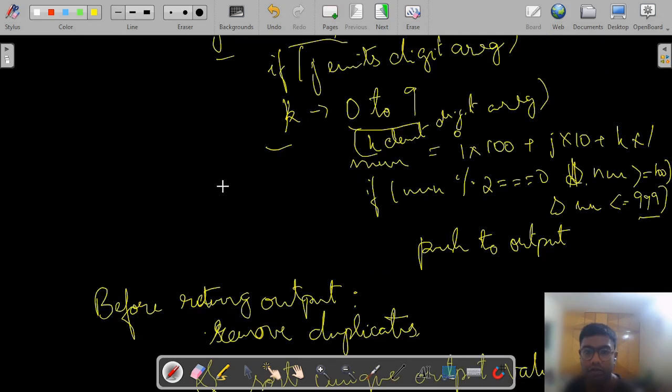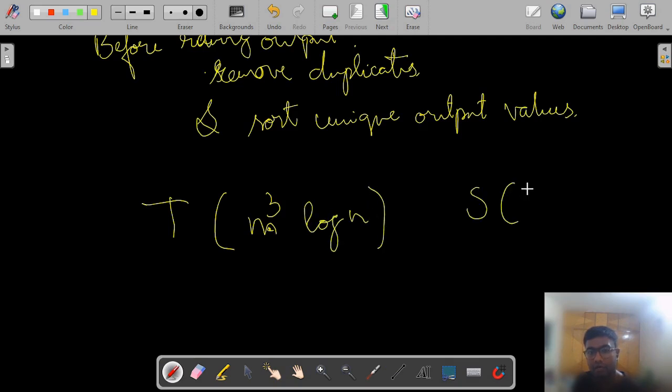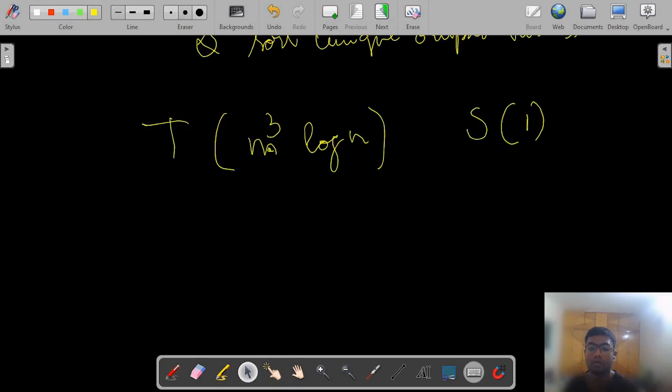This is a brute force approach, and the time complexity would be n cube, and sorting is n log n, and the space complexity would be O(1). Let us see if we can further optimize this solution.